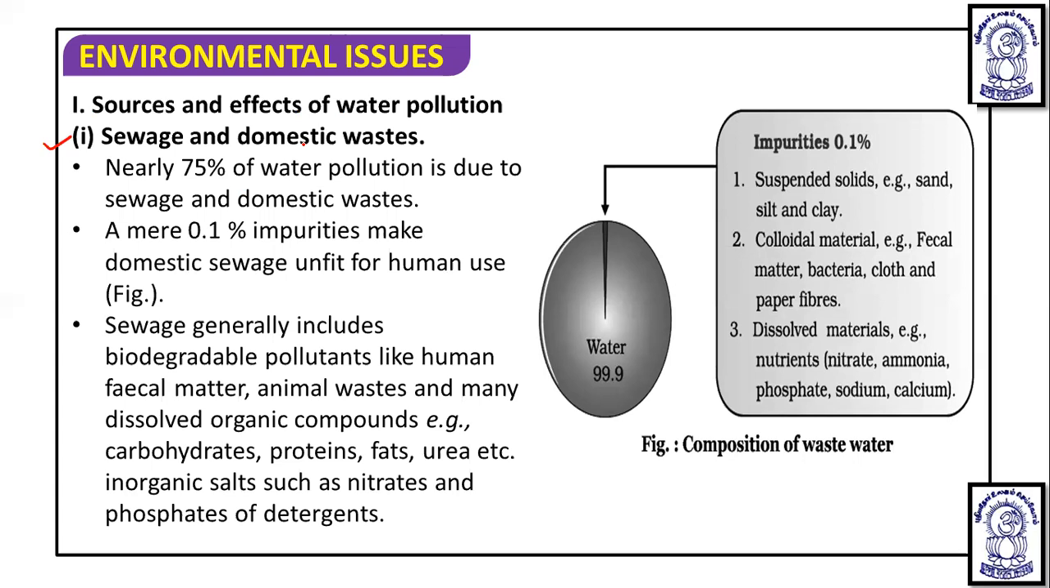As we work with water in our homes, in the cities and towns, we wash everything into the drains. It is known that nearly 75% of water pollution is due to sewage and domestic waste. So this is the most common source of water pollution.